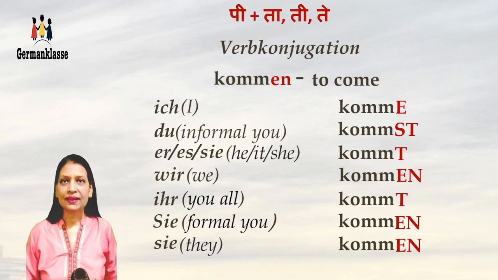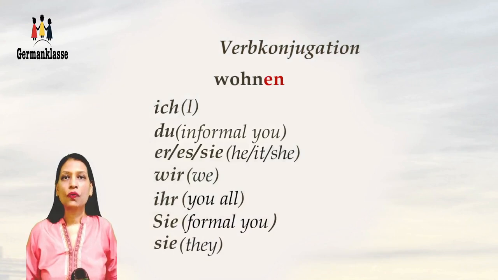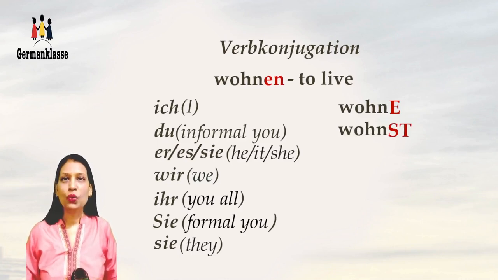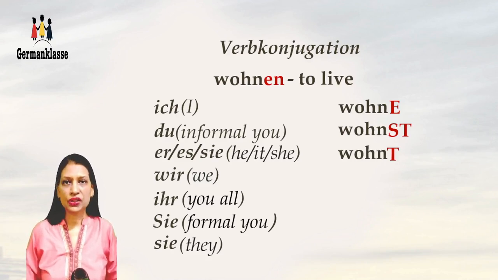So now let's take the next verb conjugation, wohnen. Wohnen is to live. And the conjugation: ich wohne, du wohnst, er, es, sie wohnt. Here the H is silent and we say wohnt.